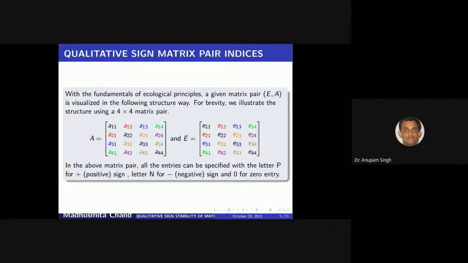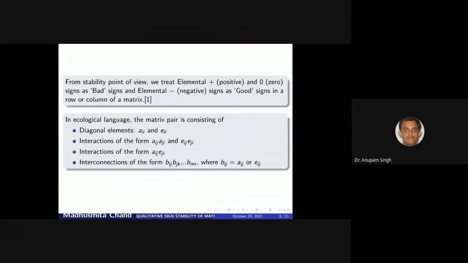In this matrix pair, we have diagonal elements, interactions of the form Aij, Aji, Eij, Eji, then interactions of the form Aij, Eij, and the next term is the interconnection term.